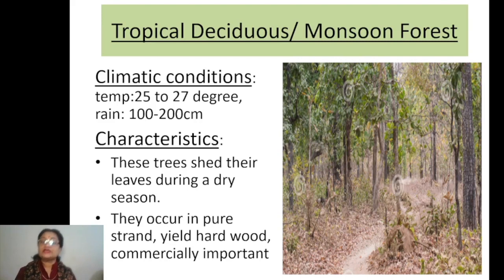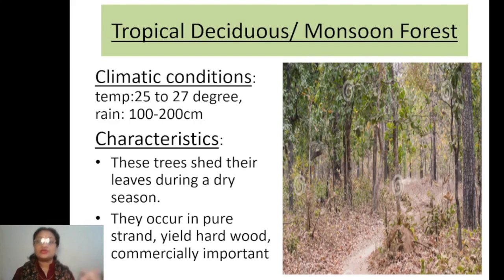Now what can be the climatic condition for this type of forest? If you remember the temperature range for the evergreen, quite similar to that you will find in the case of tropical deciduous also. The temperature range is almost the same, but what varies, and you should keep this in mind, is the rainfall.